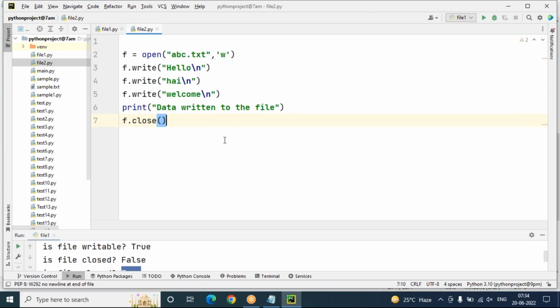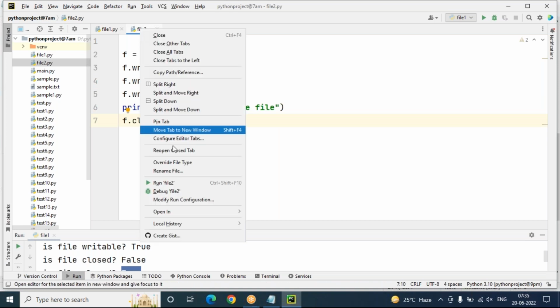This is a very simple and straightforward program. I just create a file object f, open is a built-in method, and I'm creating a new file name, abc.txt. In this file, I took w mode. W mode means we can write the data into this file. And how to write the data into this file? The write method is there: f.write, f.write, f.write for hello, hi, welcome. Then print data written to the file, and f.close.